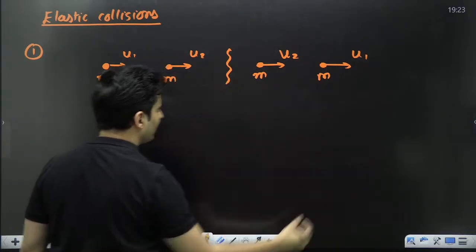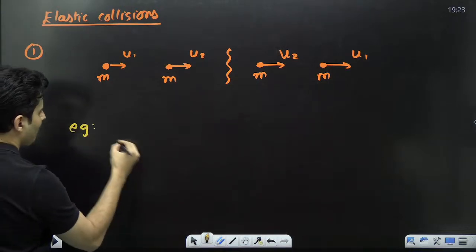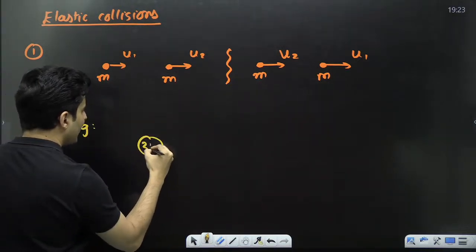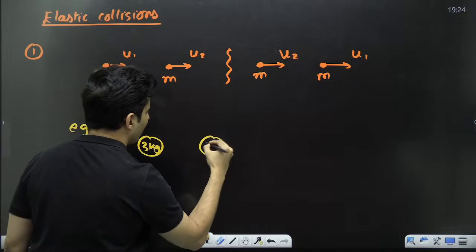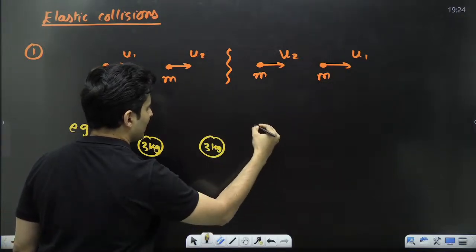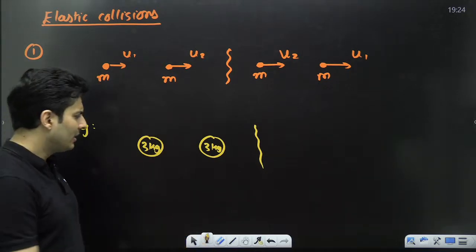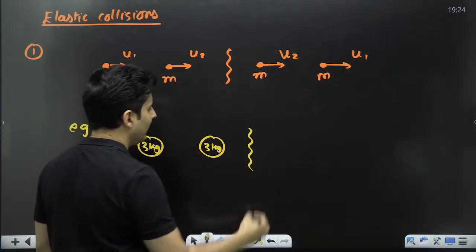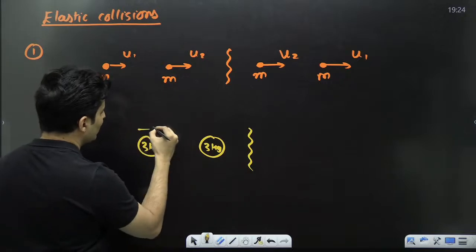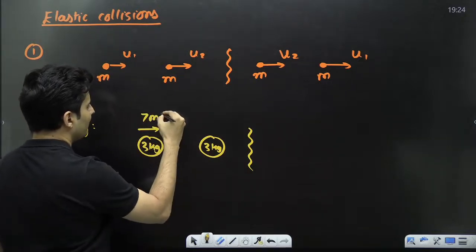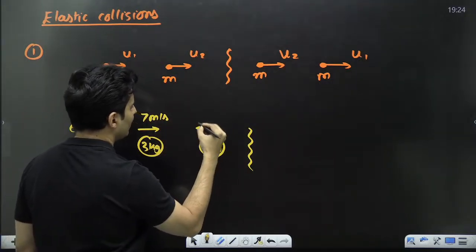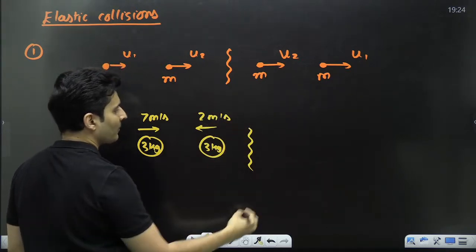What do I mean by that? Let me tell you an example. Imagine there is a 3 kg mass, and this is also another 3 kg mass. Can you tell the difference between these two 3 kg masses? Nothing. They are just two identical masses, right? Now, imagine this is going with a speed of 7 meters per second, and this is going with a speed of 2 meters per second.